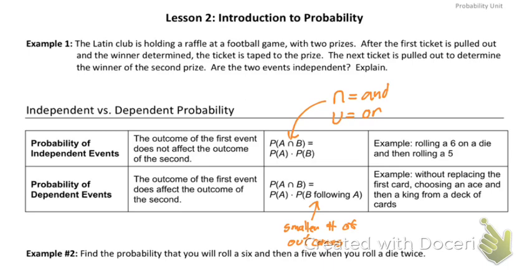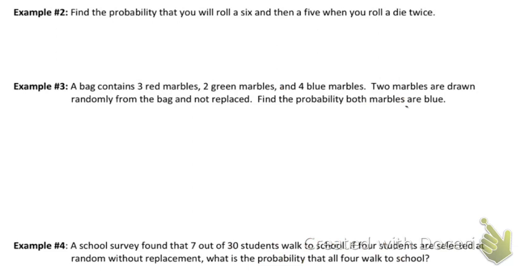An example would be without replacing the first card, choosing an ace, and then choosing a king from a deck of cards. We're going to talk a little more about cards on the next slide, but just so you know, there are 52 cards in a deck. So if I'm pulling out an ace, there are 4 aces. We would have a 4 out of 52 chance of pulling an ace. However, after I pull out an ace, and I'm looking for the king, we no longer have 52 cards in there because I pulled out an ace. So we now have 51 cards in there. So the second one would be out of 51. So our second event is affected by our first event.